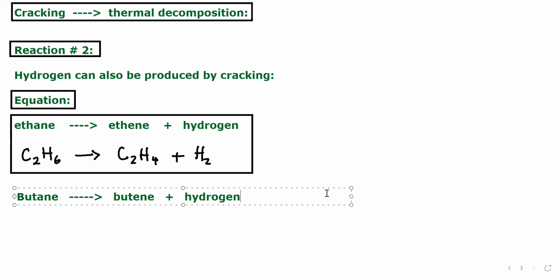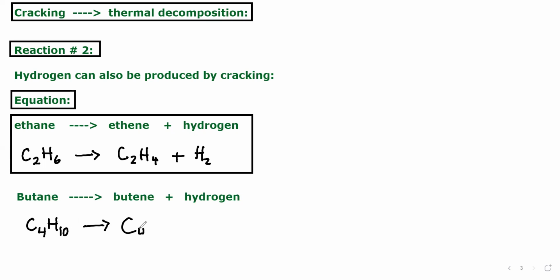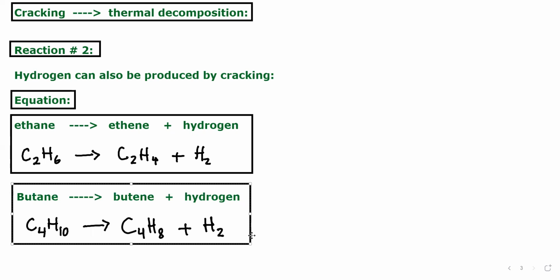So let's write the equation for that: butane, which is C4H10, will be decomposed into C4H8, butene, plus hydrogen.